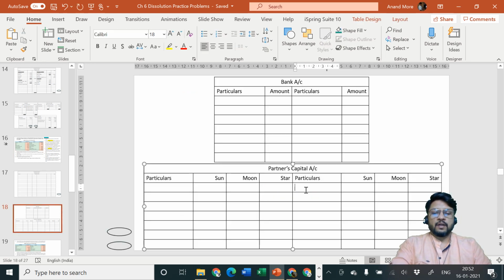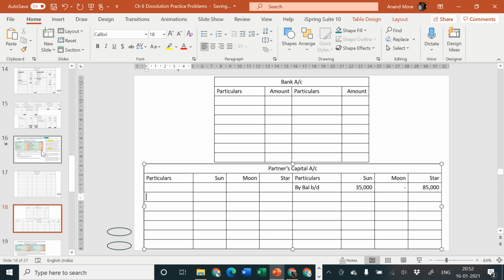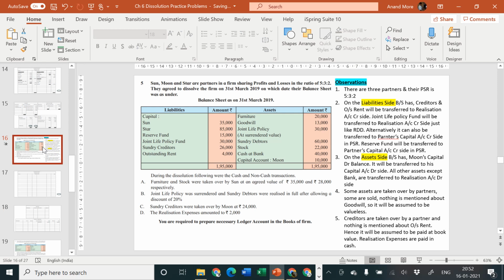By balance brought down, Sun column 35,000, Moon column dash, and Star column 85,000. Let me disappear from the screen so that there will not be any difficulty in checking. Okay, next one is reserve fund, 15,000.